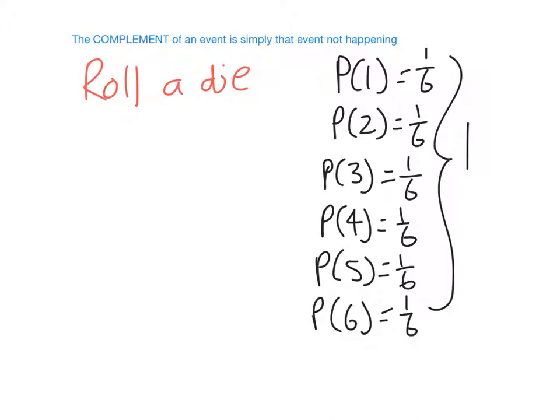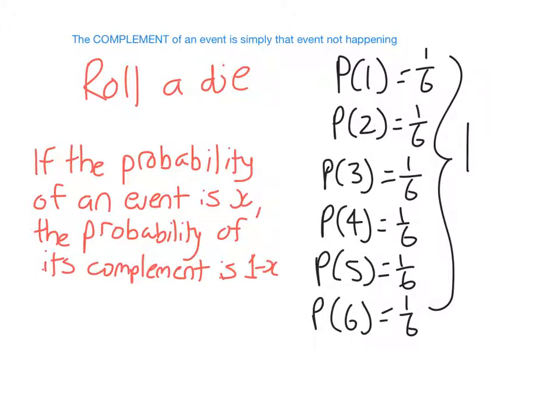So because of that, if the probability of an event is a number, say x, the probability that that event does not happen is 1 minus x. So, of course, if the probability of an event is x, x has to be a number between 0 and 1. So this number 1 minus x can never be negative. So remember, the complement is just the event not happening.